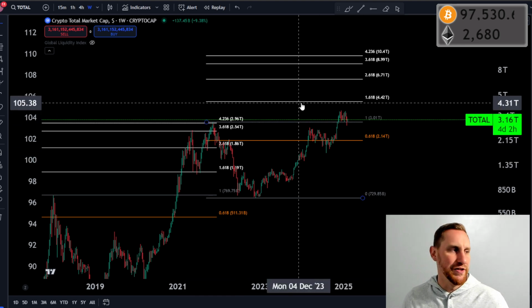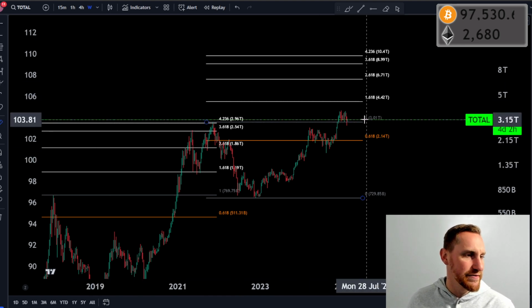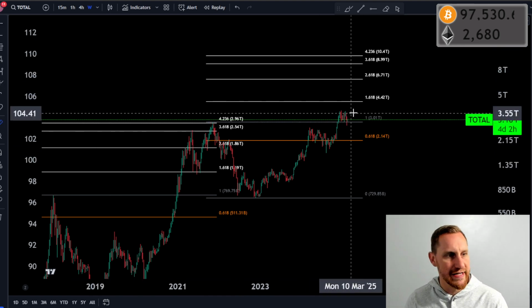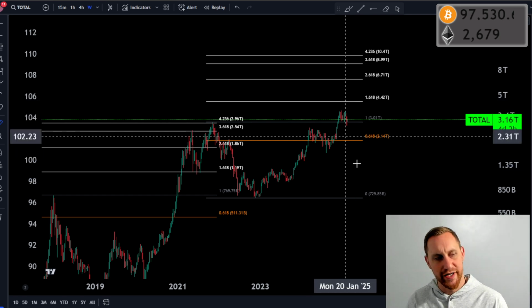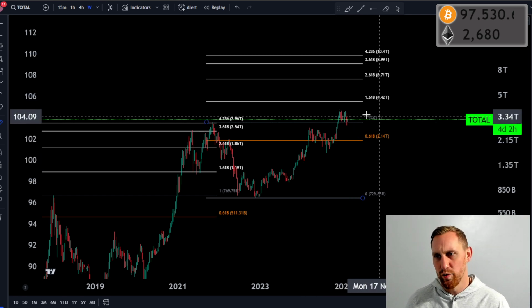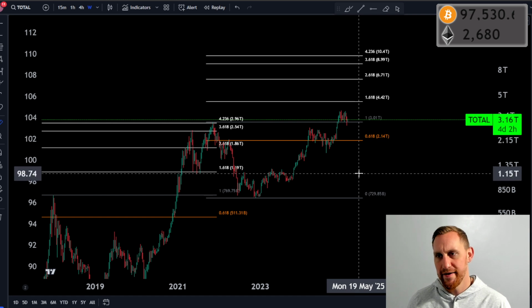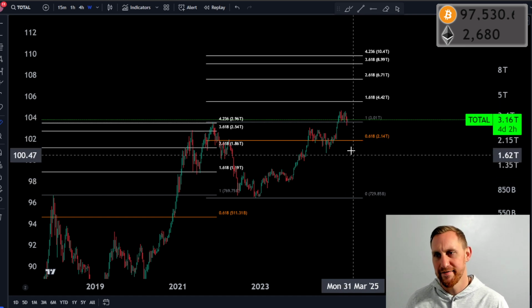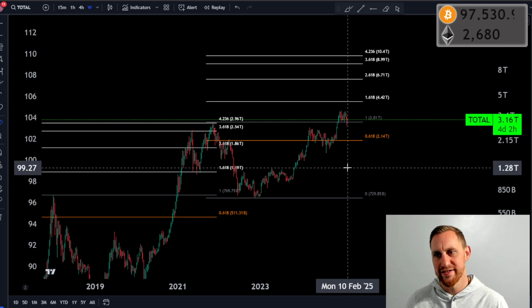So if we look at where we are now, there are obviously a few scenarios. There's three scenarios. Scenario number one: the top is already in, we're done for. I don't think that's the case. I think we're going higher, but that's scenario number one. The top is already in, we're screwed. Altcoins are done. So much for your altcoin season, we're done.